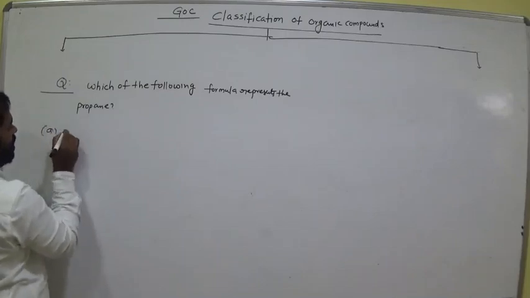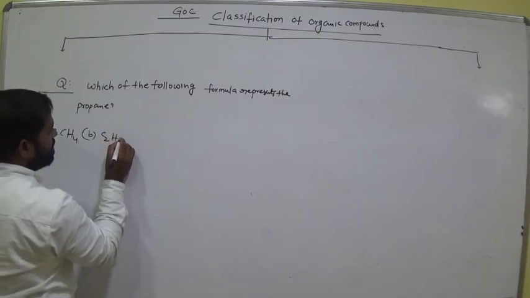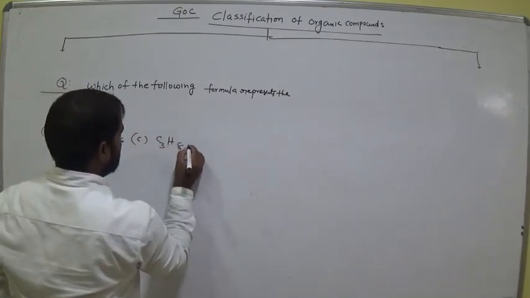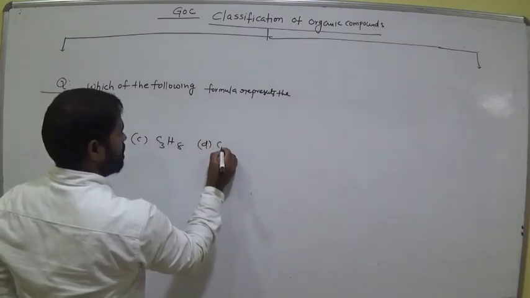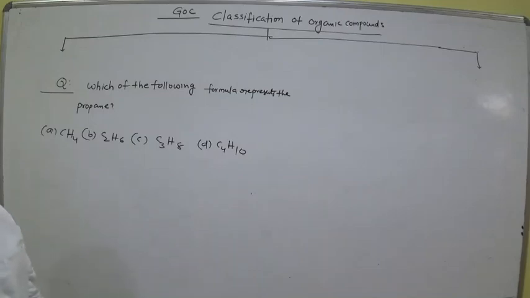Option A CH4, option B C2H6, option C C3H8, option D C4H10. That means which of the following formulas represents propane? That means the propane formula is asked in the question.